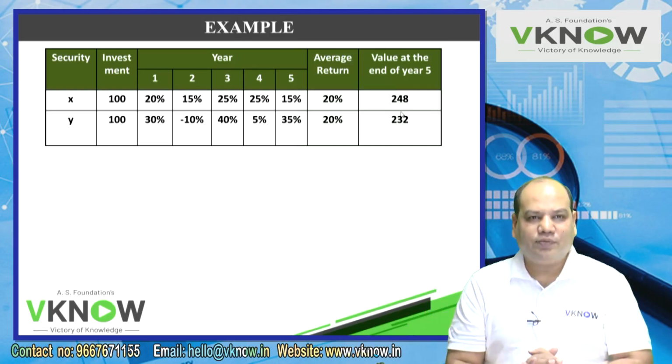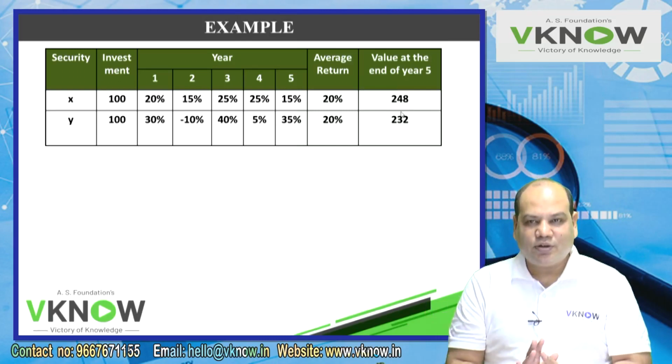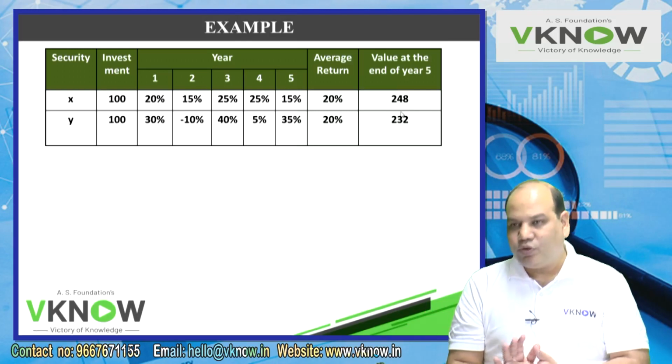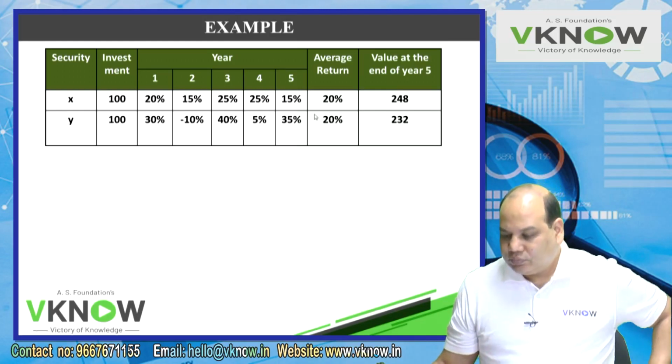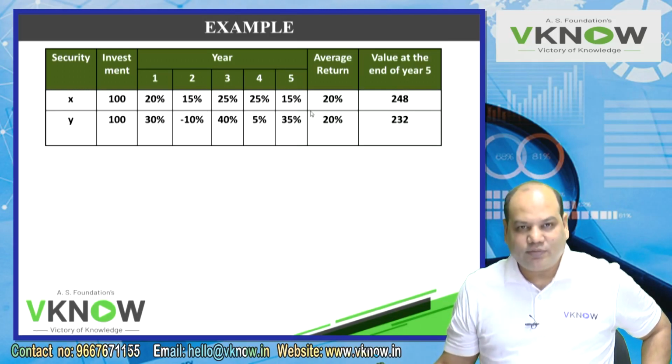First write it yourself on a rough page. I think this is the reason, and then I will tell you. Most of you will get it right. The answer for that is very simple. The value at the end of the year 5 is based on compounding effect.